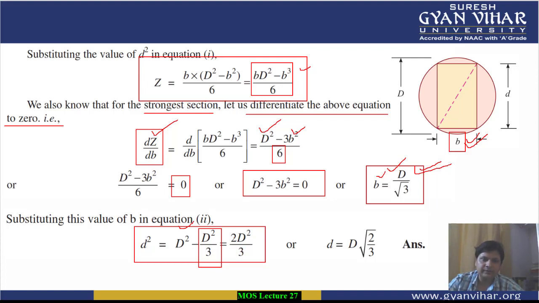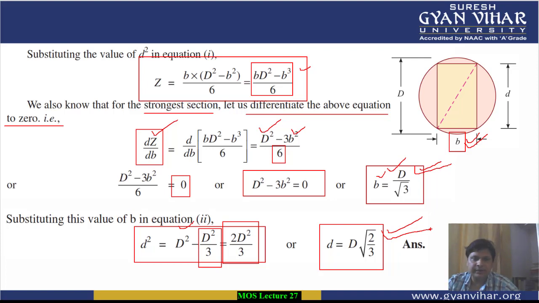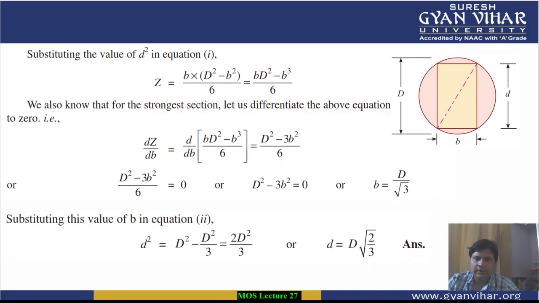D square by 3. Finally, you are getting that small d square is equal to 2 capital D square by 3, so small d is equal to capital D root 2 by 3. Alright, so this is the final relation between small d and capital D. So I hope you have understood this numerical. This numerical was basically based on finding the rectangular section which is strongest in bending.